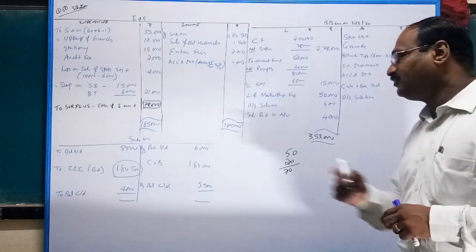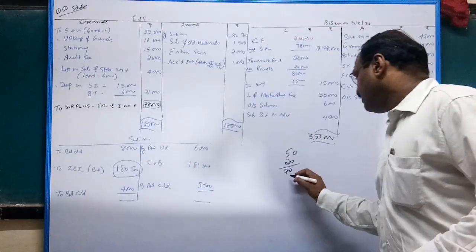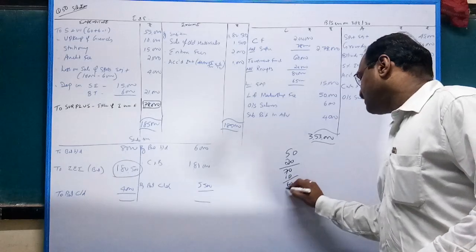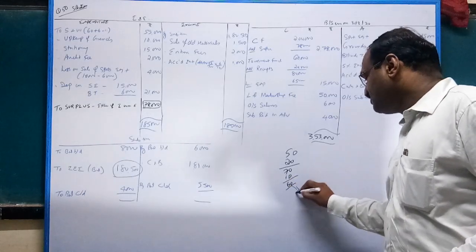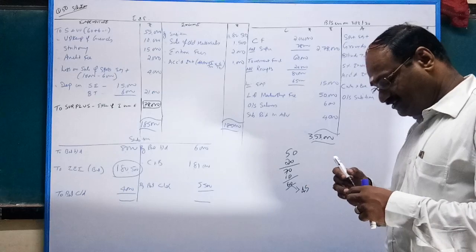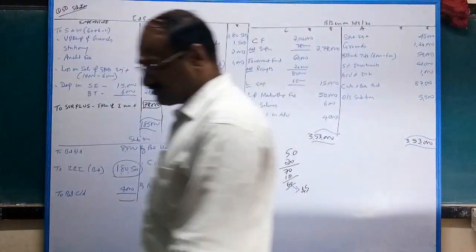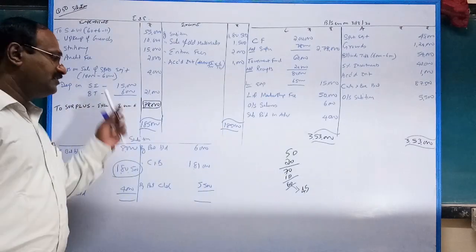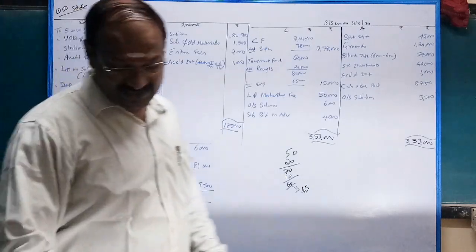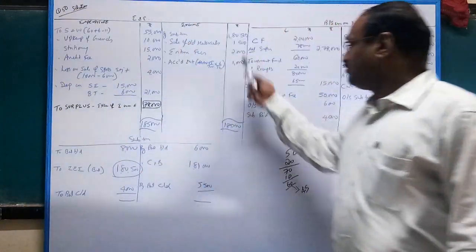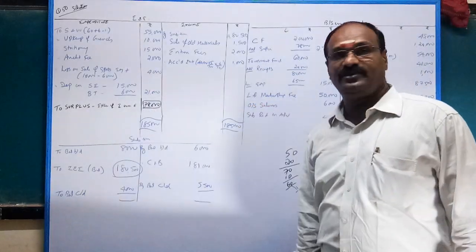Out of 70,000, you sold 10,000, so balance 60,000. But in the adjustment, this is valued at 45,000. The difference 15,000 is depreciation. Next, that's all. If you close this, you will get surplus 78,000.